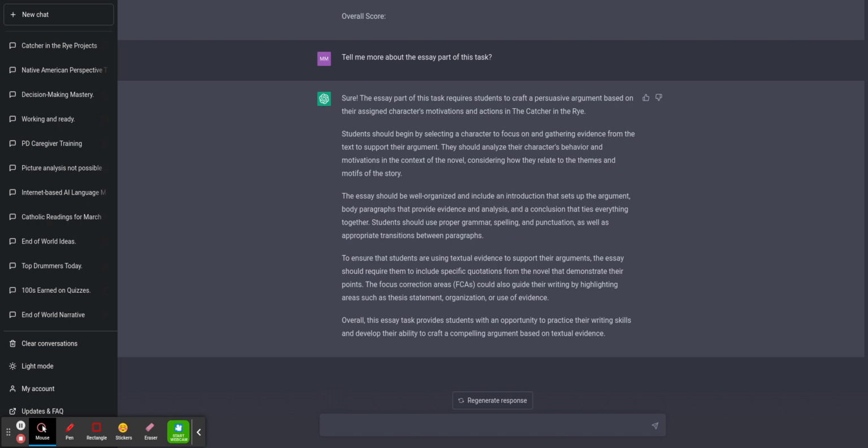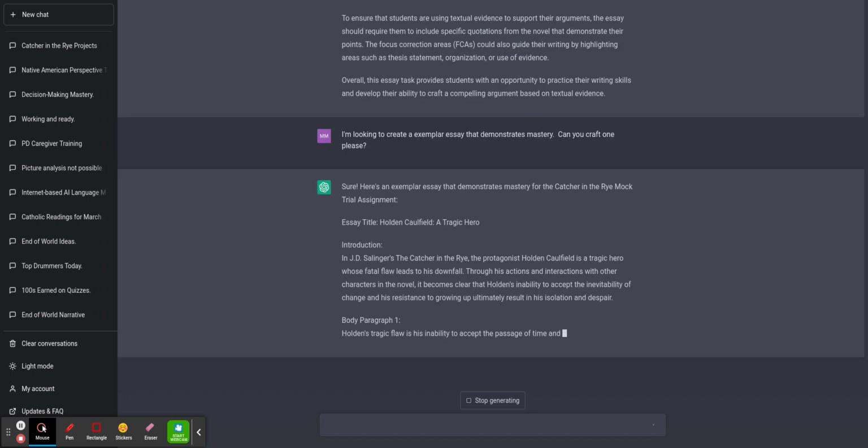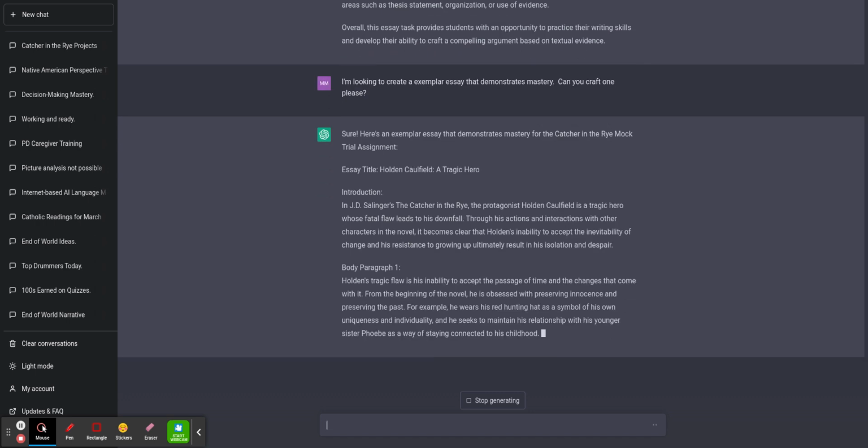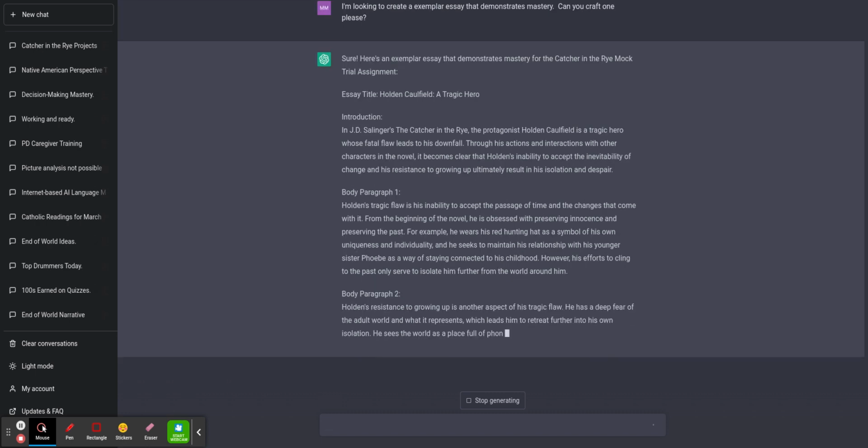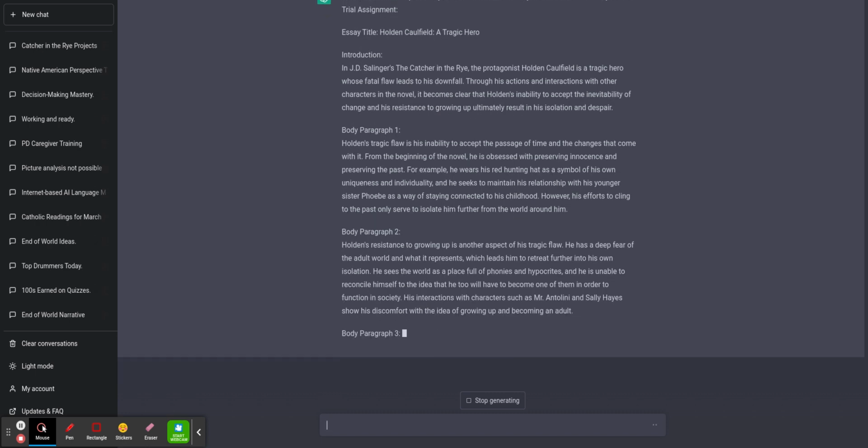So, let's do it. I'm looking to create an exemplar essay that demonstrates mastery. Can you craft one, please? Now, this is, yep. So, I don't really know why it's giving me the titles for different body paragraphs.